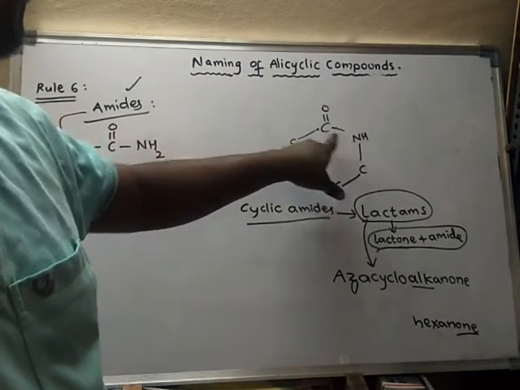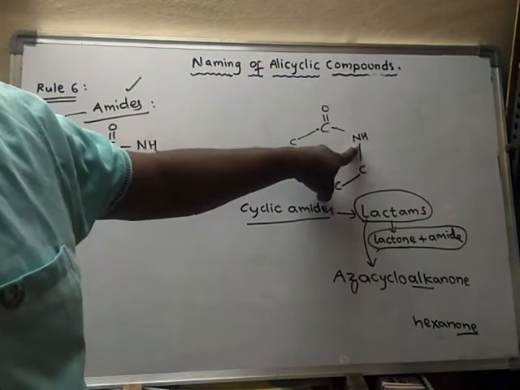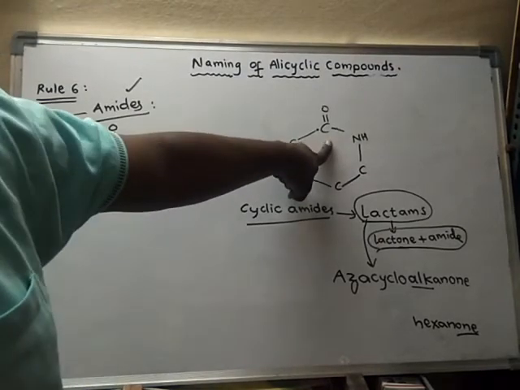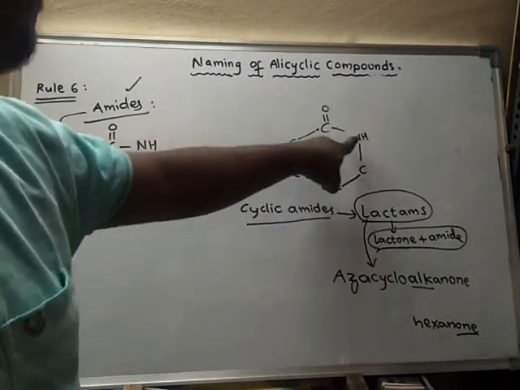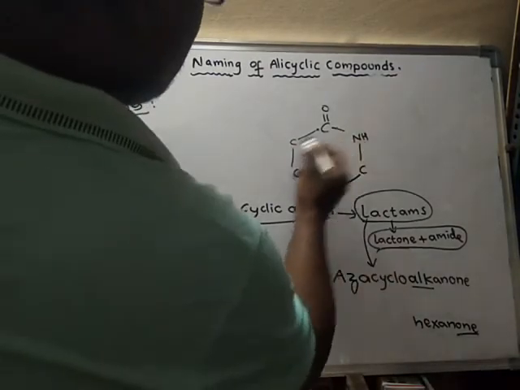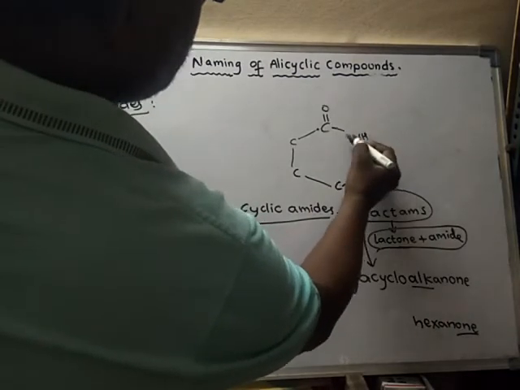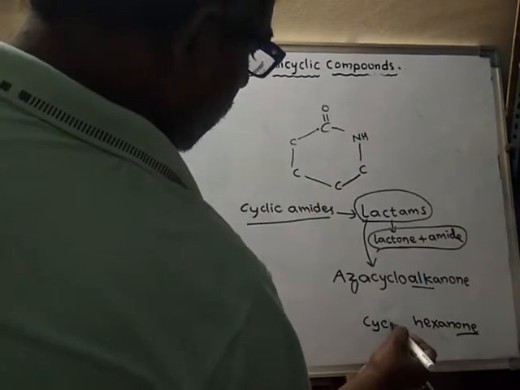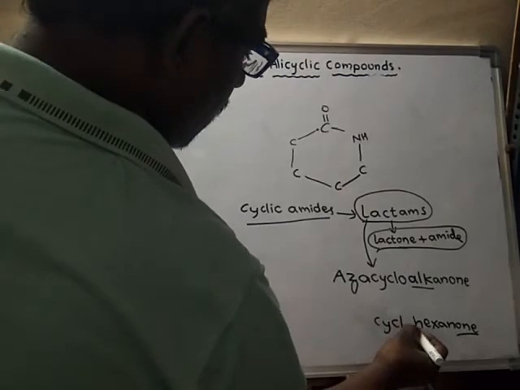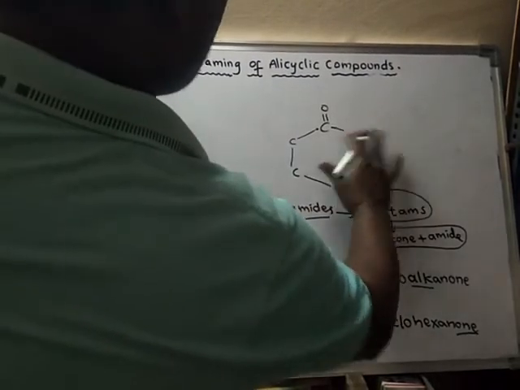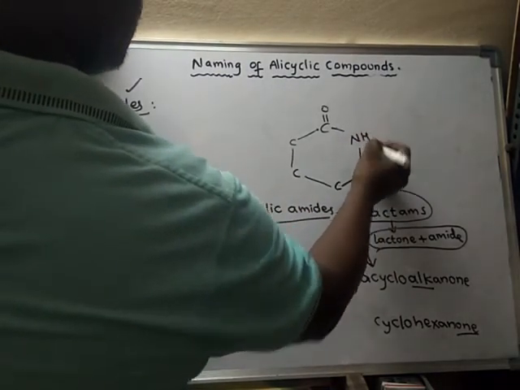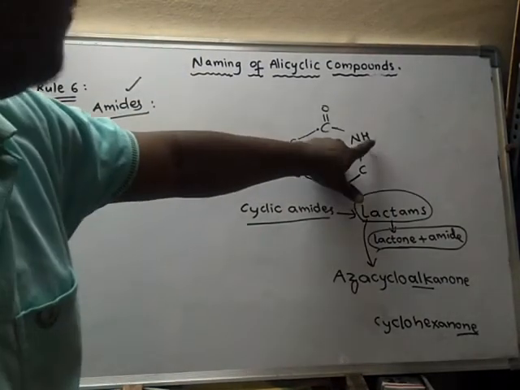So here, as it is an amide, nitrogen is present, attached to this carbon of the functional group. Now this nitrogen has become part of the ring. If this were carbon, it would become cyclohexanone. But here, instead of carbon, nitrogen is present. So nitrogen has become part of the ring, and this hydrogen is attached to nitrogen.